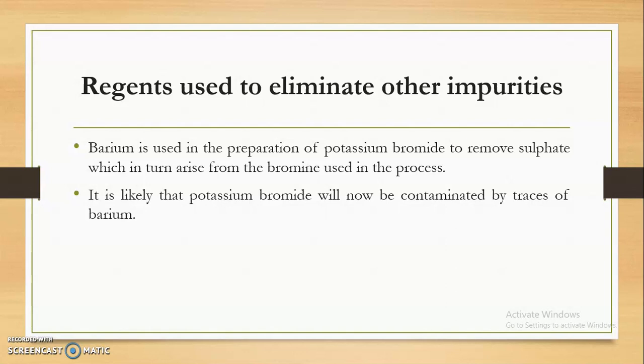So it is likely that potassium bromide will now be contaminated by traces of barium. Here we have used barium to remove the sulfate that is present in the bromine, but the potassium bromide that we have prepared from the bromine is likely to contain barium as a trace amount of impurity. So these are the various ways by which impurities are incorporated into our final product.